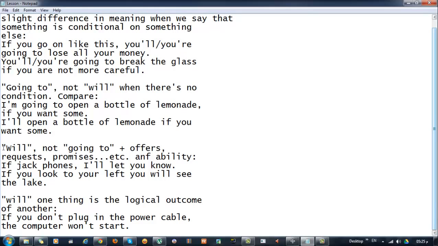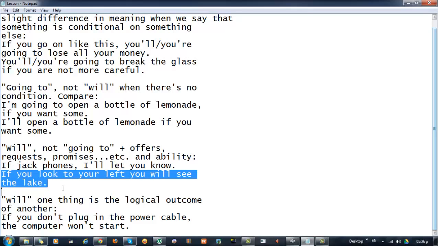However, we also use will rather than going to when we have offers, requests, promises, etc. And when we express ability. Study the following examples. If Jack phones, I'll let you know. This is like an offer. So I'm offering this to you. If Jack phones, I'll let you know. We cannot use going to here, because the sentence will have a different meaning. It will mean that I have this intention or previous plan of telling you if Jack phones. And that's not the meaning of the sentence. Here this is more like an offer, okay?